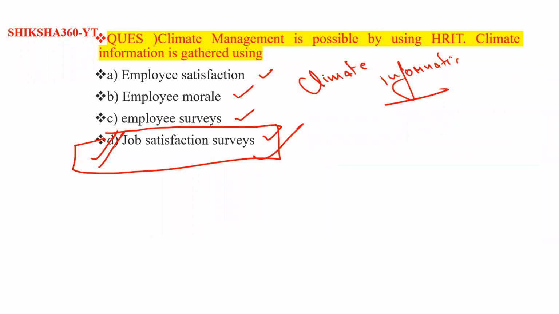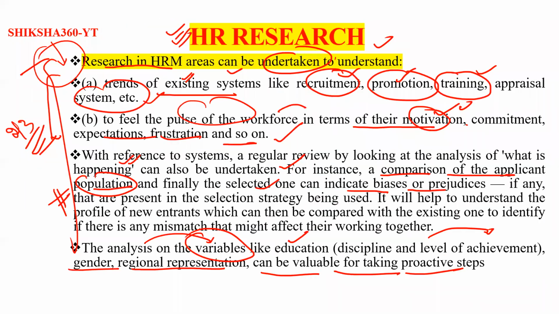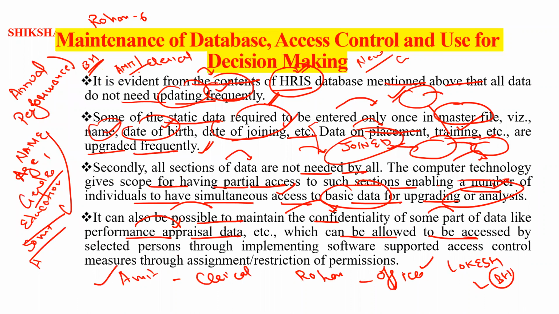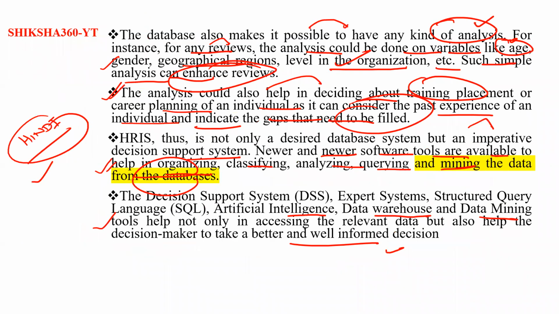In this session we have discussed first of all the HRIS, that is human resource information system. In this system some data has to be updated on a regular basis, and some data is fixed, like age, sex, name, date of birth. Things like salary and training have to be changed or updated from time to time. Next is maintenance of database, access control and use in decision making.